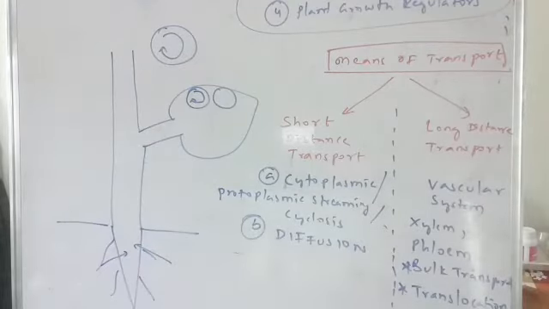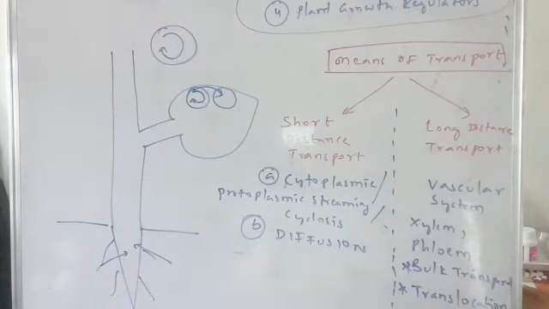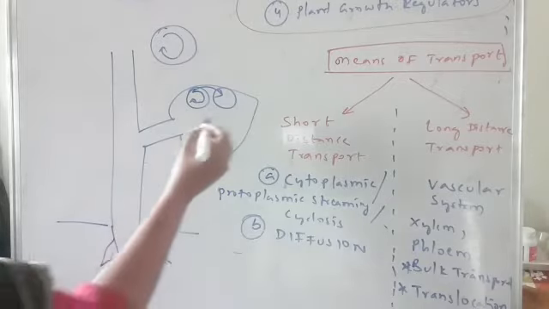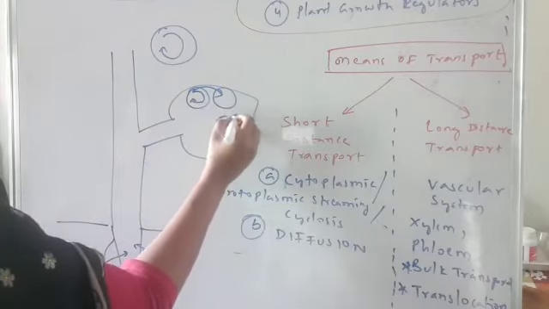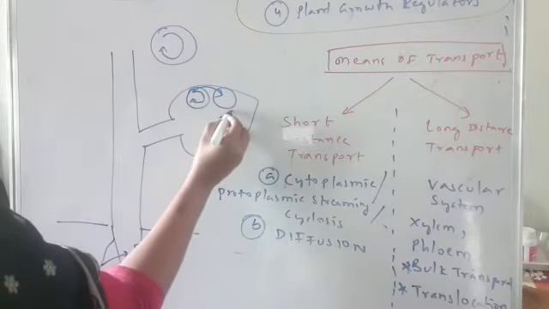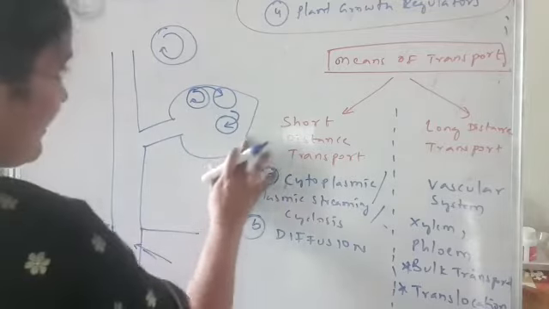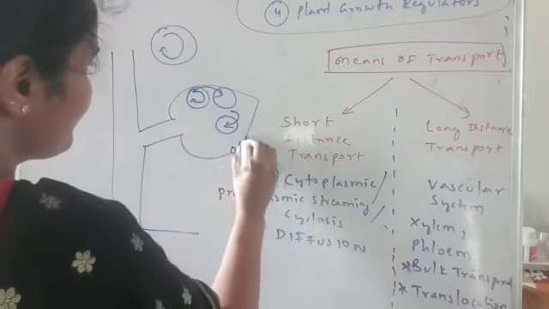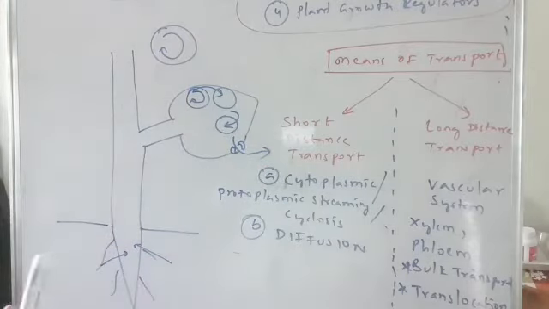Imagine the materials have to move from one cell to the other cell, which is again a short distance. Or the materials have to move from intercellular spaces. The spaces between cells we call intercellular spaces. So if the materials have to move from intercellular spaces into the cell, that is also a short distance transport. If the materials have to move from intercellular spaces into the atmosphere, then we call it short distance transport.